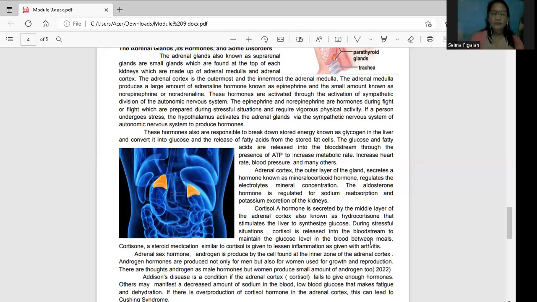So take note, class, ano ba yung sabi ko sa inyo? Pag overstress kayo, huwag kayong kumain. Why? Because that is governed by the hormones during fight or flight. Your cortisol is the one that is responsible for the digestive process. So once na in-release na yung cortisol, hihina ang digestive process. Why? Because the hunger is driven by your epinephrine, which is under the adrenal medulla.